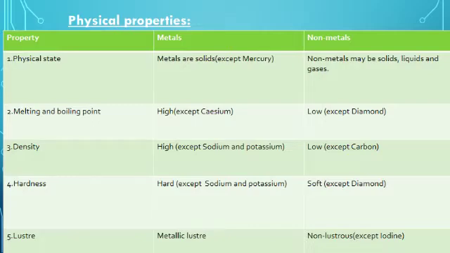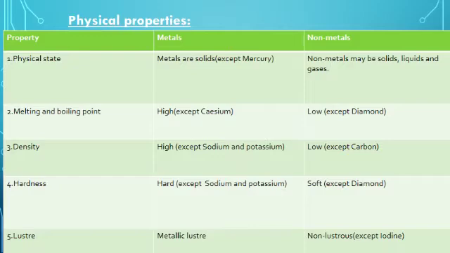Next is density. Density means mass per unit volume. Metals have high density except sodium and potassium, whereas non-metals have low density. You know that denser materials sink into the water, whereas low density materials float on water. And the density of metals and non-metals is compared with the density of water.